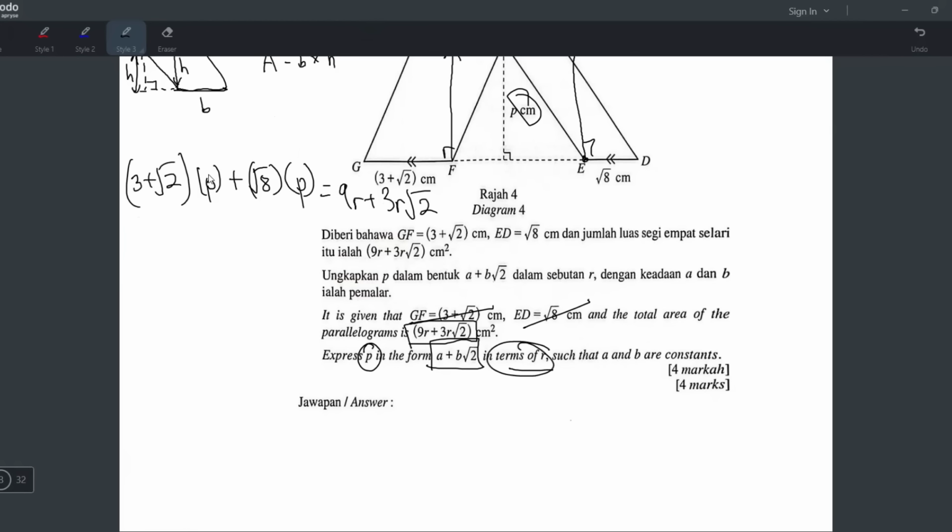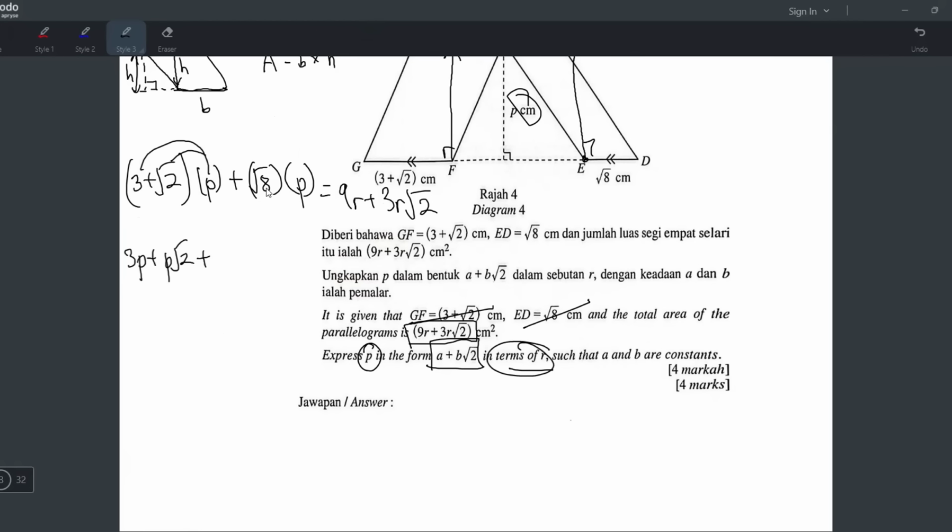Okay, sekarang kita akan darab dulu. So, satu term nak darab masuk dua term, dia jadi macam ni, 3P plus square root 2 times P is P square root 2. Bukan square root 2P, you jangan buat square root 2P, salah. Kalau square root 2 darab square root P, baru square root 2P. Tapi ini square root 2 darab P. So, P ni tak ada square root, so dia tak boleh masuk dalam square root. Dia kena tulis sebelah macam tu.